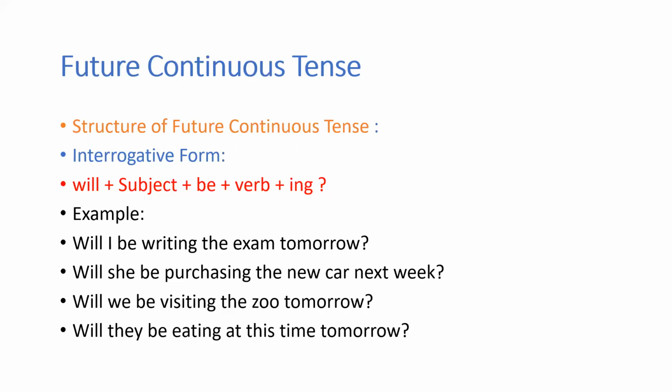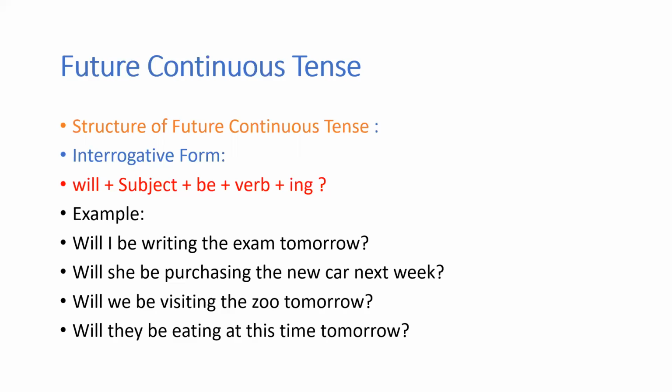The next one, will they be eating at this time tomorrow? Same thing, begin it with will and then you have the subject, the plural third person, they, be, and what is the base form? Eat plus ing becomes eating at this time tomorrow. So this is how you'll be framing questions with the future continuous tense.